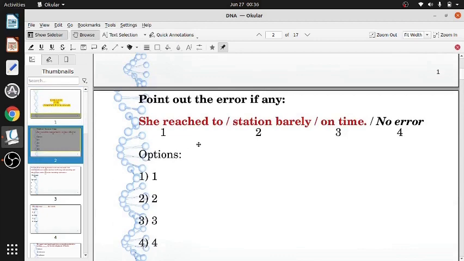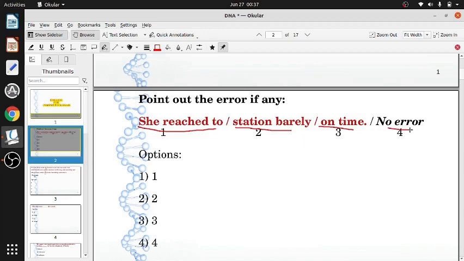She reached to the station barely on time. She reached to, that is the first part. Station, barely, second part, on time. So we have to point out the error. She reached to, that is the first part. Station barely on time. And the fourth option is no error.